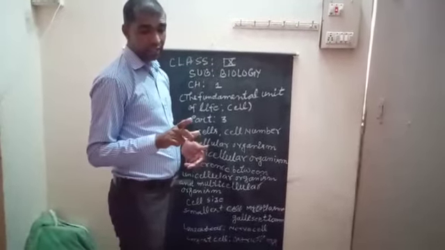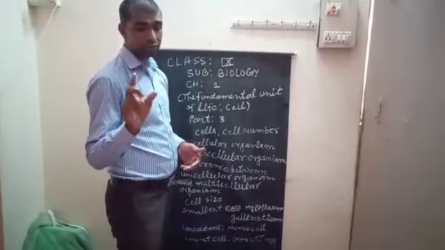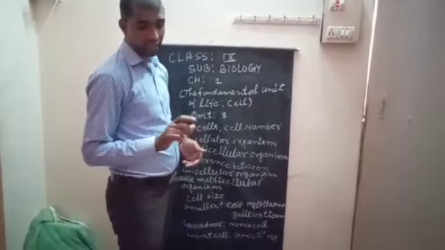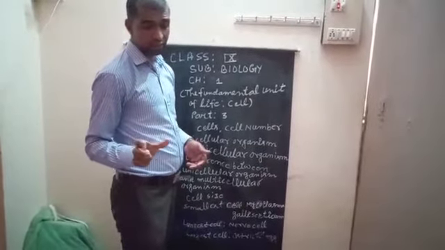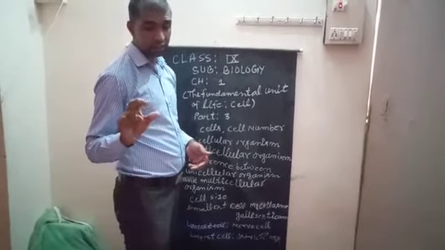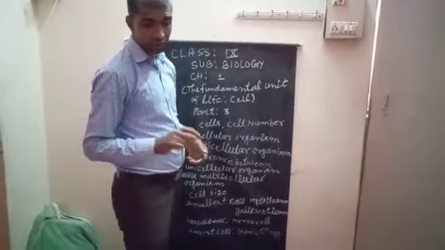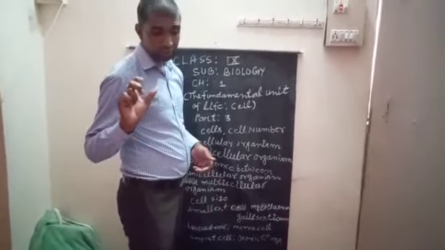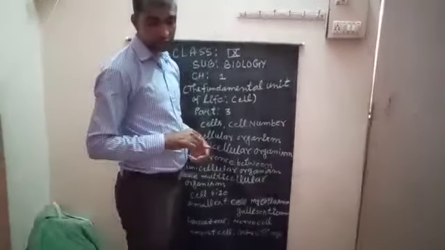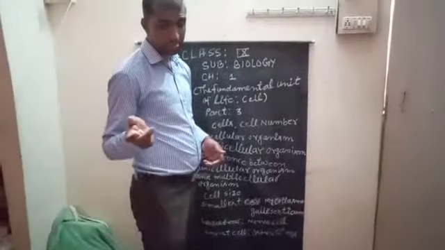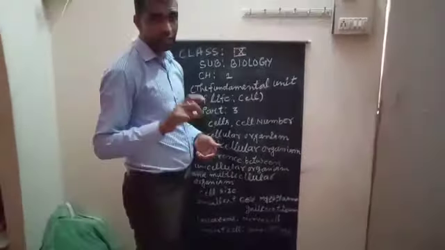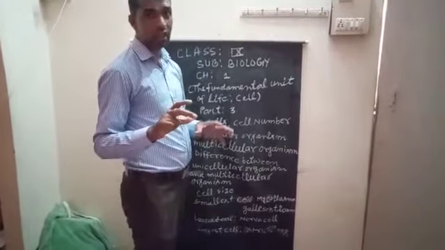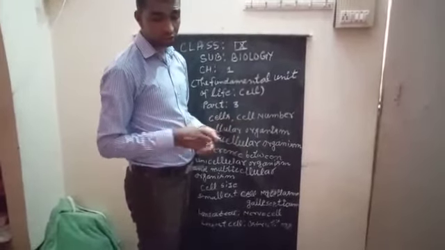Cell division occurs by fission or budding in unicellular organisms, and cell division occurs in multicellular organisms by a different method, that is meiosis or mitosis. Their life span is very short in unicellular organisms and the life span is very long in multicellular organisms.